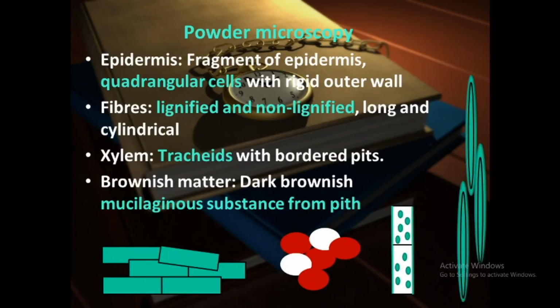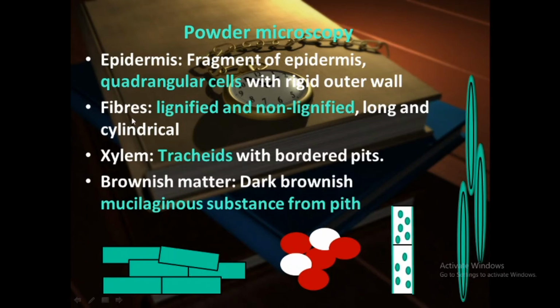Just see the powder microscopy. The powder of ephedra shows 5 important characteristics. So first is the epidermis. This epidermis, as I told earlier, is the outermost layer. So fragments of epidermis are visible in ephedra powder, which are quadrangular cells. Here this is a general representation of epidermis, quadrangular cells with an outer rigid wall. Here you can see the rigid outer wall.